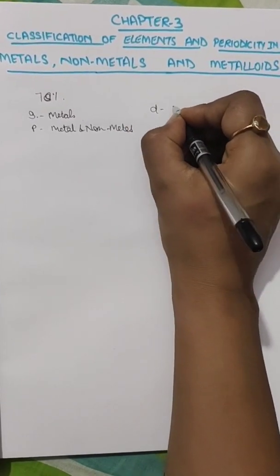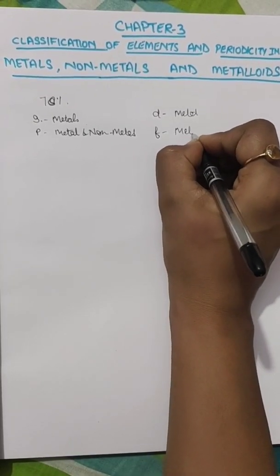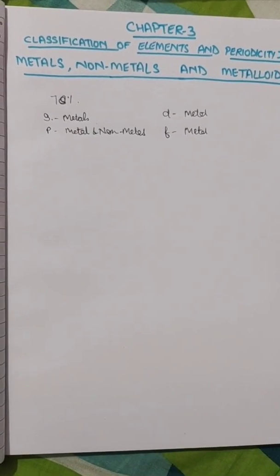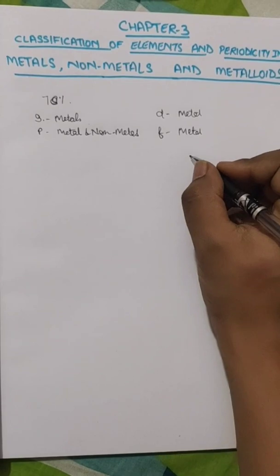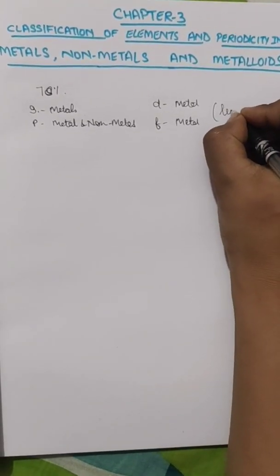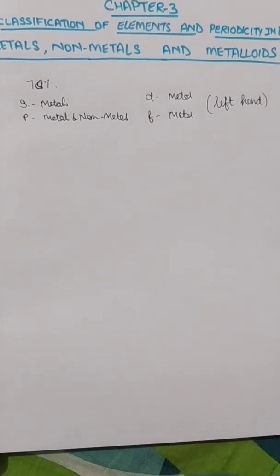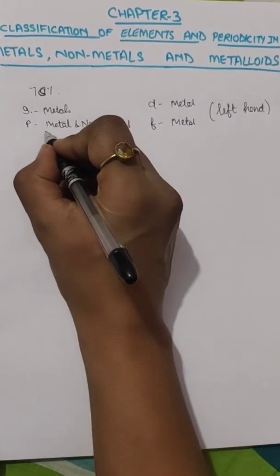D block is all metals and F block is also metals. So most of the elements in the periodic table are metals, and metals appear on the left hand side of the periodic table. So on the left hand side, all the elements are metals.